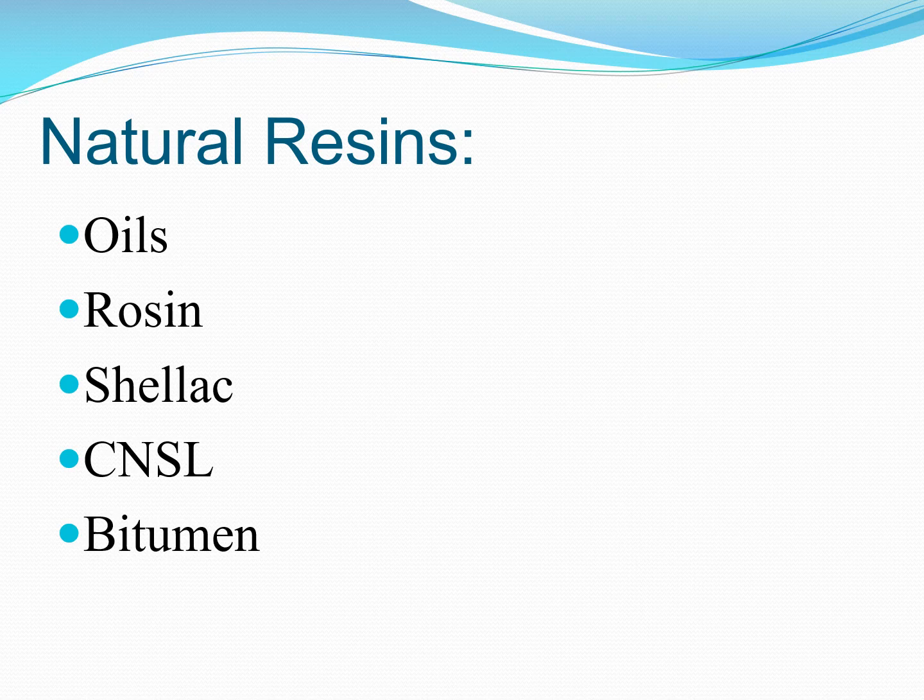Then shellac, that is a product of the life cycle of one of the insects. Then CNSL, that is cashew nut shell liquid, that is obtained during the extraction process of the cashew, from the shell of that particular cashew. Then the bitumen. The naturally obtained bitumens can be used for coating purposes as a resin.